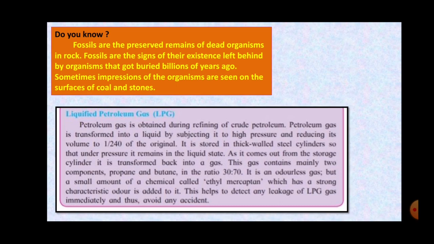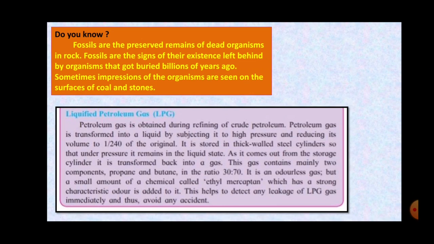liquid form. If you shake the gas cylinder, you will feel that there is some liquid, but when we lit the gas stove, the gas comes out, right? So it is under pressure stored in the cylinder, and when we turn on the knob, under pressure, when this liquid comes out, it comes out in the form of the gas. And this LPG gas which we use at our home is generally made up of two components, that is propane and butane, out of which propane is 30% and butane is 70%, right?